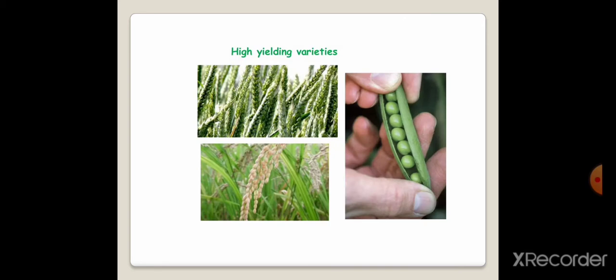Then what are the important uses of agrochemicals? These chemicals are yielding high varieties of food products.